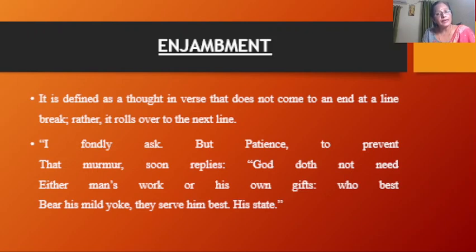Patience to prevent that murmur. The idea is completed in the next line. Soon replies God does not need. Again, the idea is not completed at the line break. Rather, it rolls over to the next line. God does not need either man's work or his own gift. The idea is completed in the next line. Who best bear his mild yoke? The line is enjambed and the thought rolls over to the next line. They serve him best. So the idea is completed in the next line.